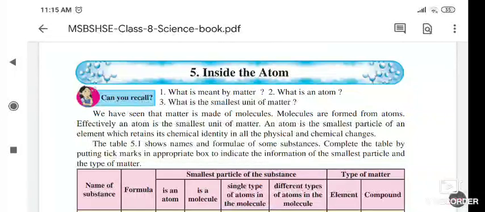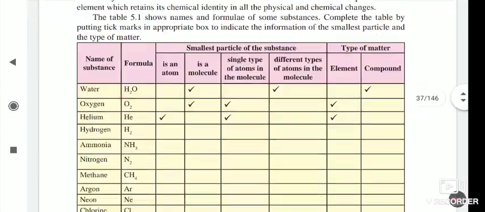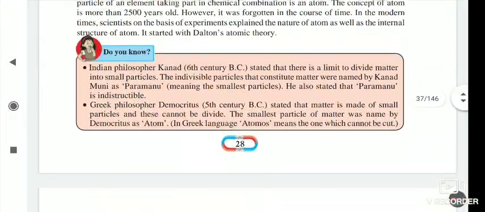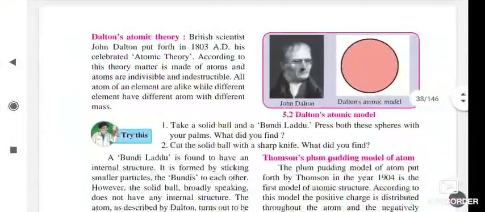Friends, in continuation with the fifth lesson, that is Inside the Atom, today we will see the next part of our lesson. So before that we will just discuss or revise the theories we have already studied. So, Dalton's theory we have studied.